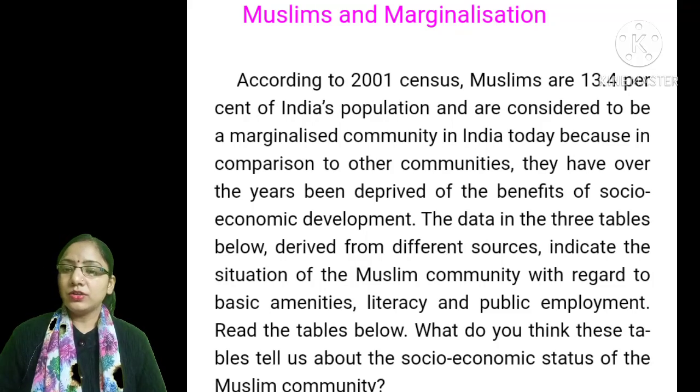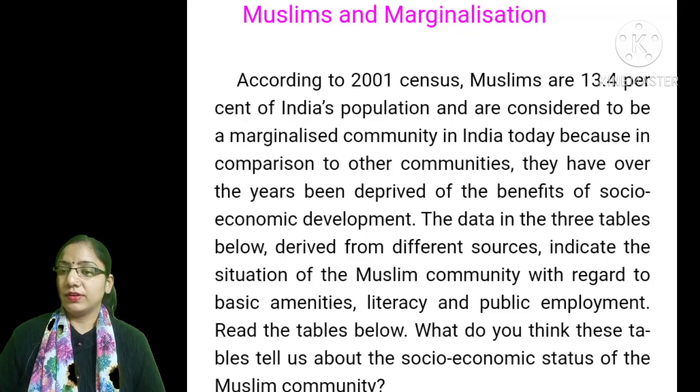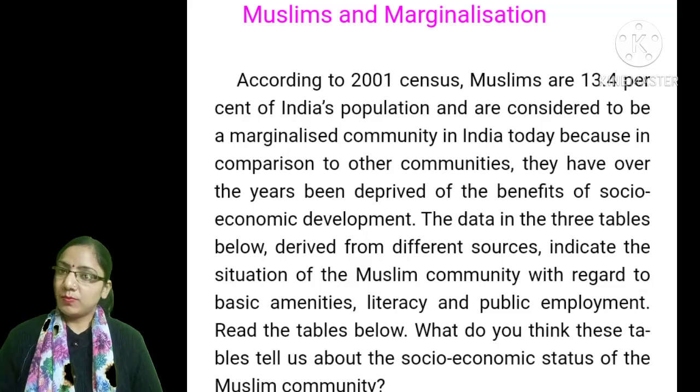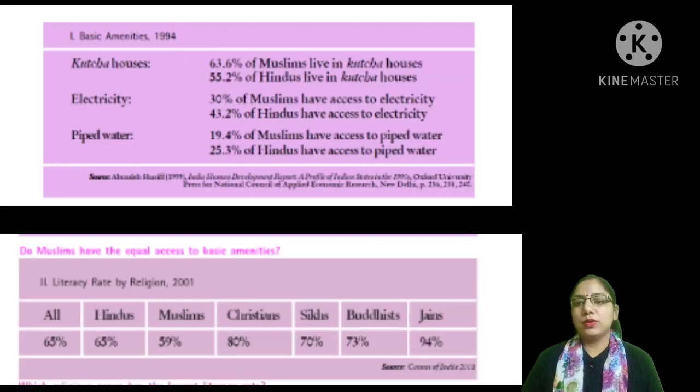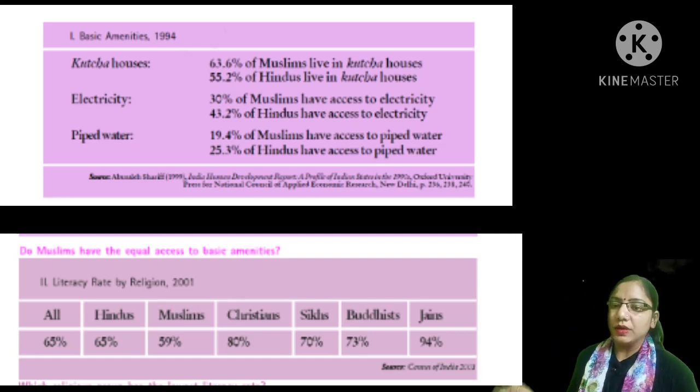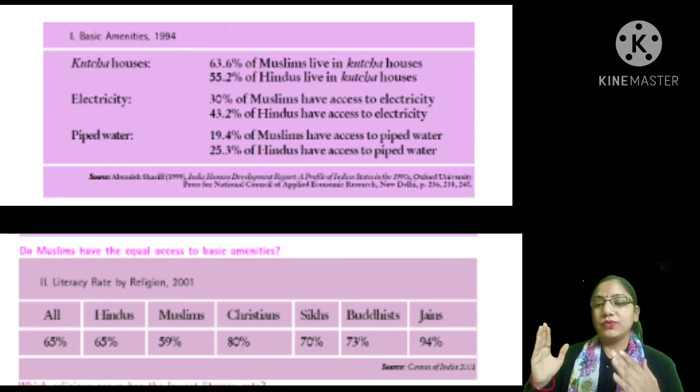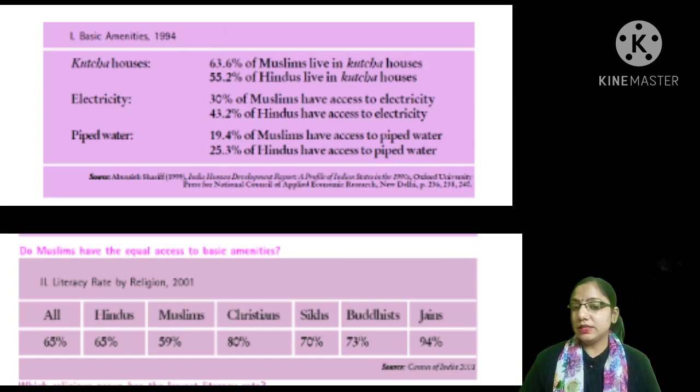According to the survey of 2011, Muslims are also considered marginalized, at 14.2% of India's population. Students, watch these charts carefully. They show the facilities of different communities, and also the literacy rate and public employment of these communities.